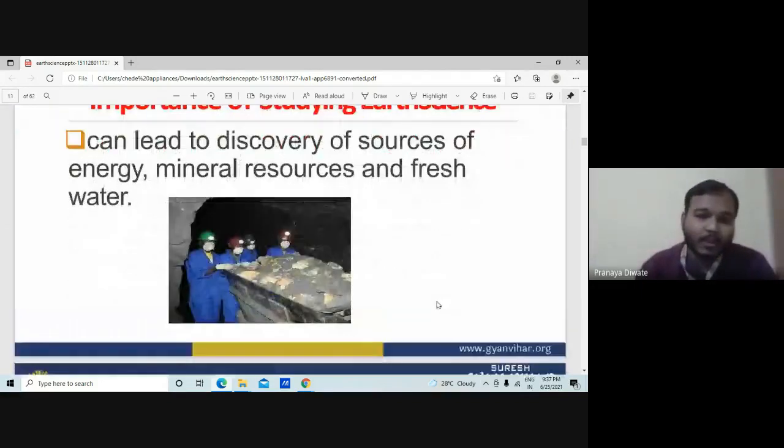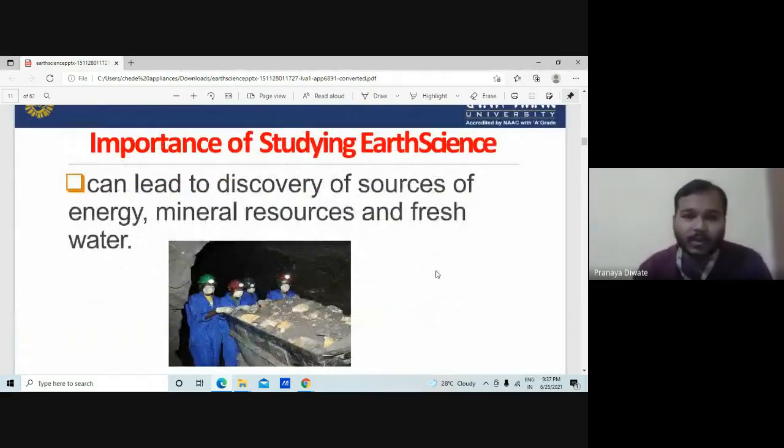Another importance of studying the earth sciences is that it can lead to the discovery of sources of energy, minerals, resources and fresh water. You have mining geology, hydrology, mineralogy under the geology section. All these are part of geology's branches.